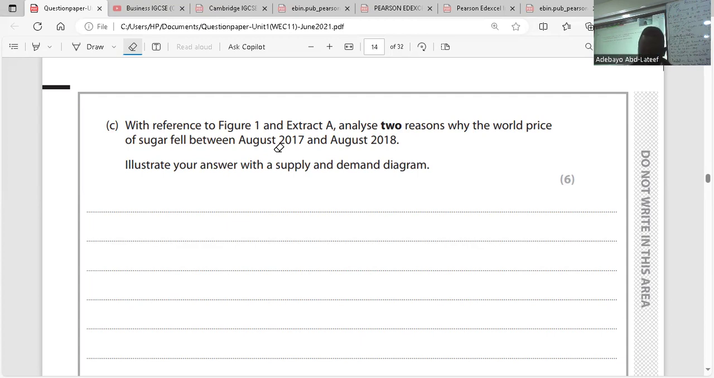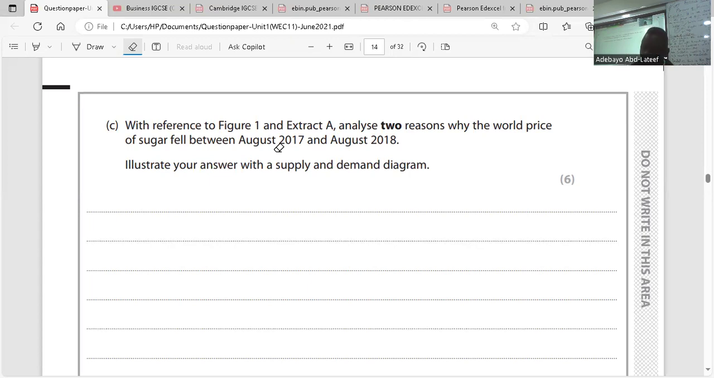Then we go to the supply side. One, supply of sugar would have increased to make the price of sugar fall. Listen, the supply of sugar would have increased to make the price fall because it means there's excess supply in the market, there's surplus. And if there's surplus in the market, the price would fall. Firms will be wanting people to buy, so they have to reduce the price.